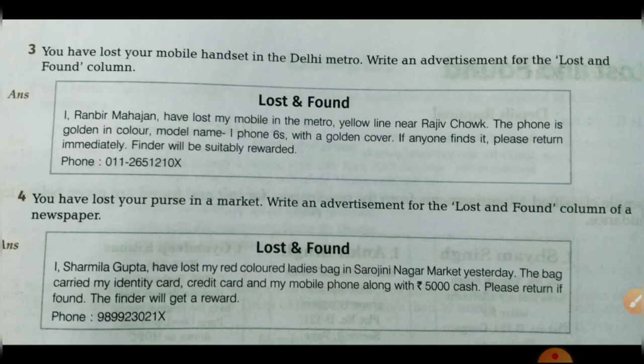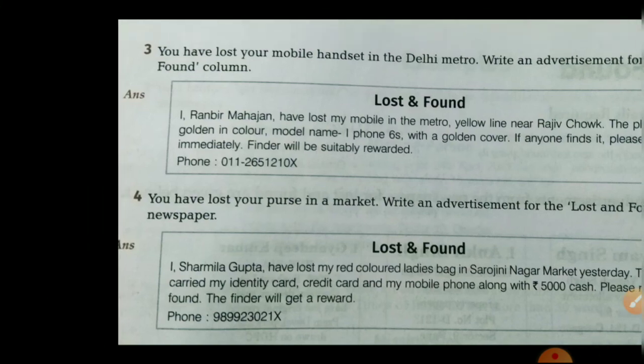I got the purse. I, Sharmila Gupta, have lost my red colored ladies bag in Sarojini Nagar market yesterday. The bag carried my identity card, credit card, my mobile phone along with so and so cash. Please return if found. The finder will get a reward. The phone number. So children, here we see how beautifully one advertisement has been given about the mobile phone and about the ladies purse also. It's not much difficult. I hope children will easily be able to write.